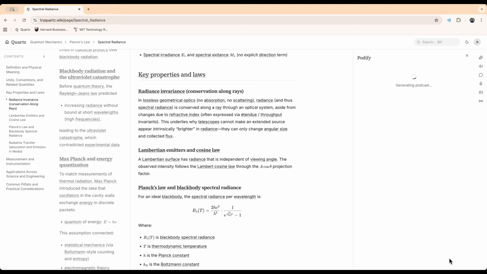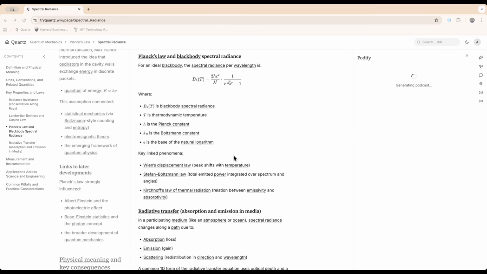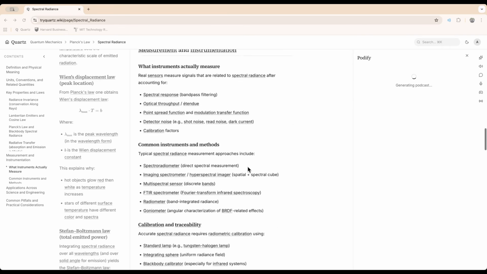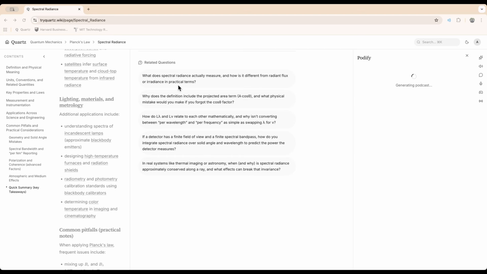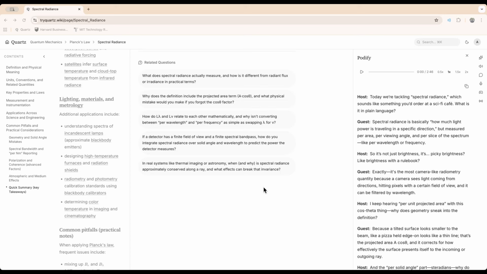But as you can see, there's a lot of core complex topics that are being discussed here. So really all accurate information. If you scroll all the way down to the article, you'll also see related questions that you can ask chat, right? So these are generated questions.